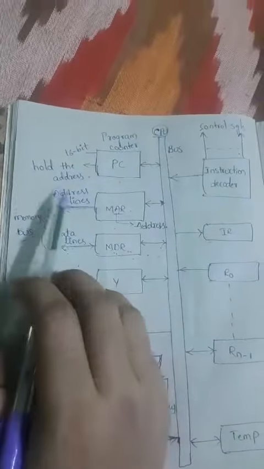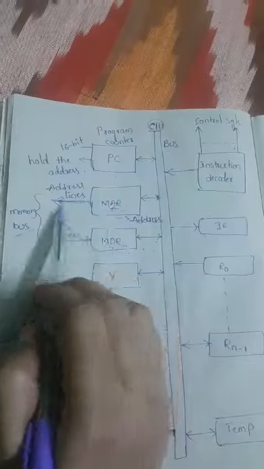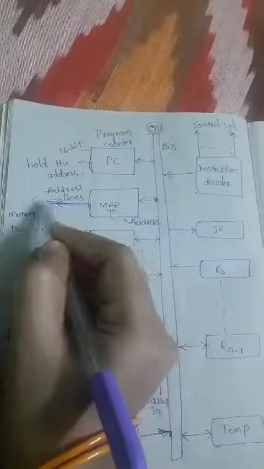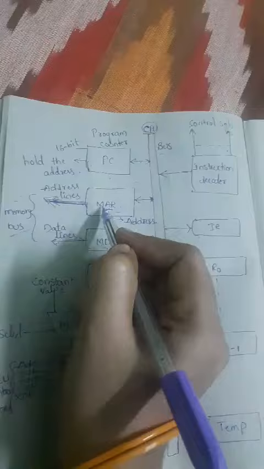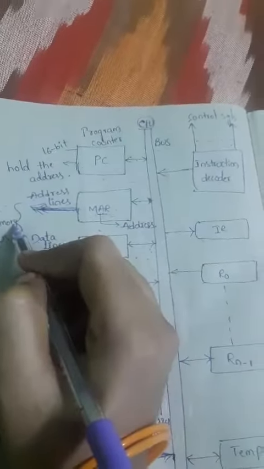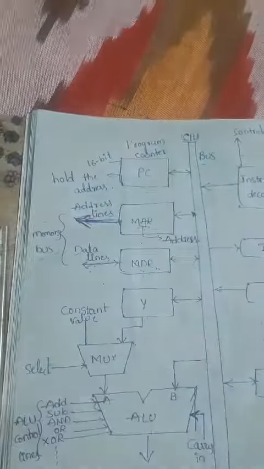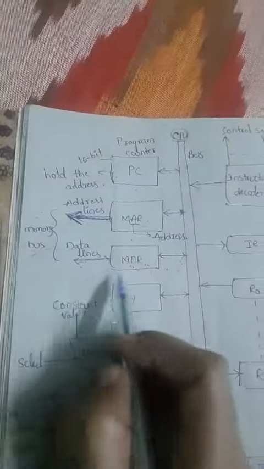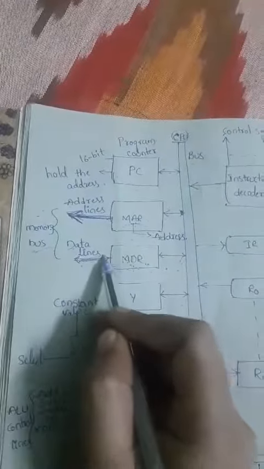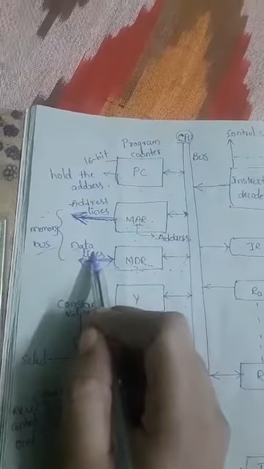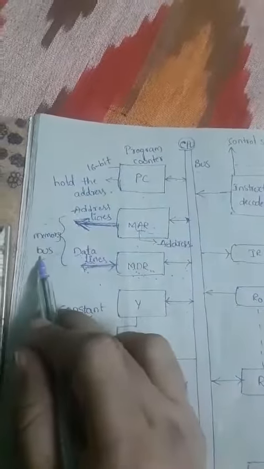So that means this address line is connecting the MAR to the memory bus. The arrow is indicated like this. So the address line is only unidirectional, that means it just transfers the information in a single way. Next coming to the MDR, it also consists of one line, that is nothing but the data line. This data line is connecting the MDR to the memory bus.